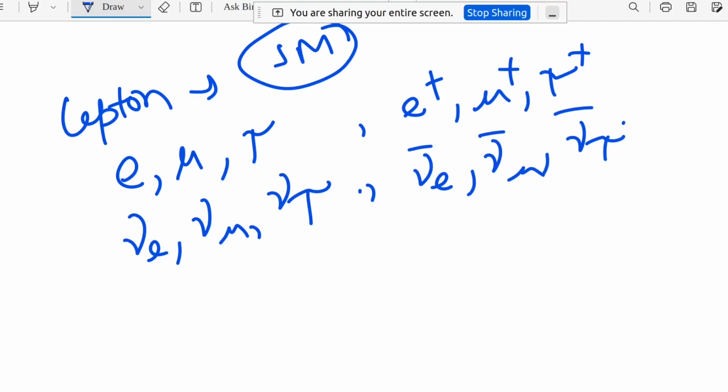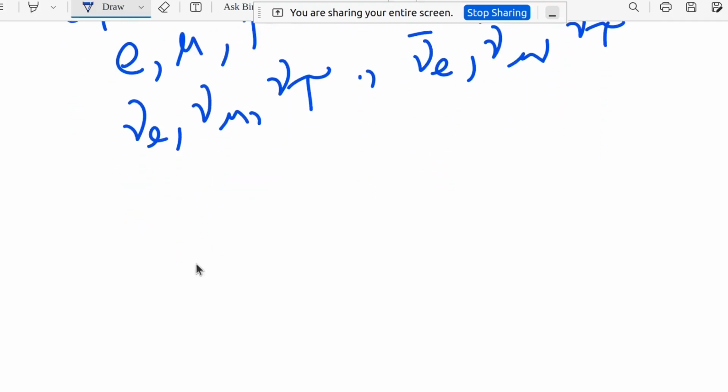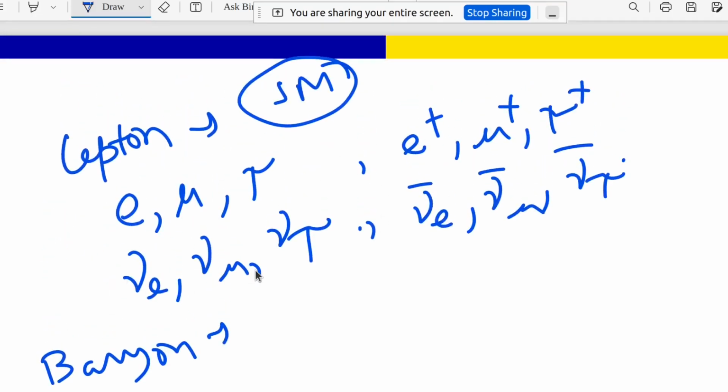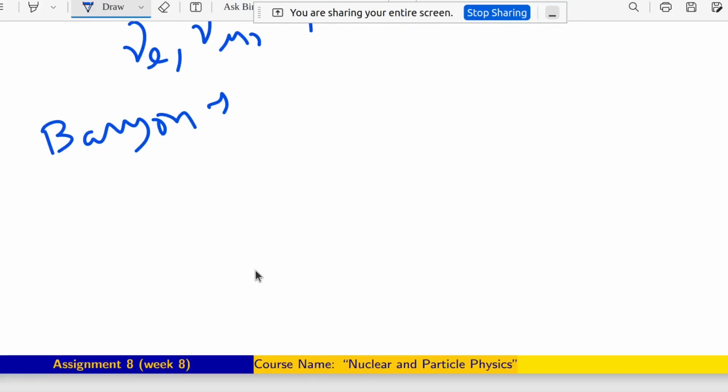These are there. Now similarly baryon. In baryon they are considering that 6 particles are fundamental, the quarks. So how many quarks are there? 6 quarks are there: up, down, charm, strange, top, bottom.